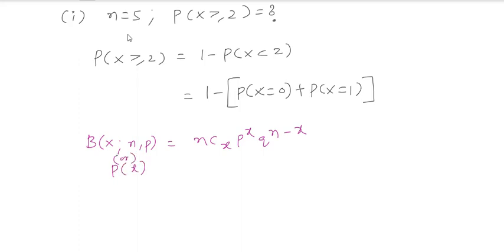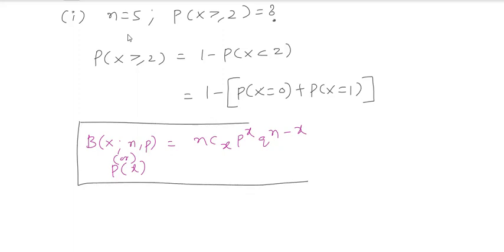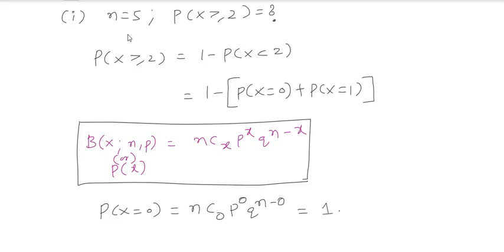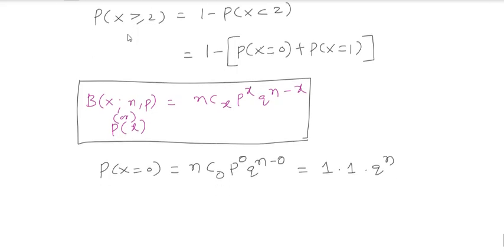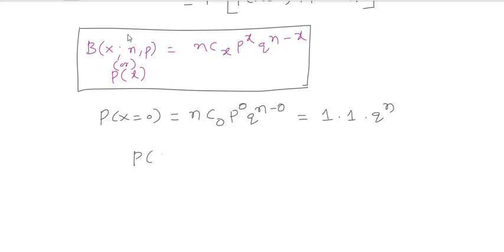Now, suppose this is the binomial distribution that you know, and I want to calculate the probability of x equal to 0. Substitute nC0 p power 0 q power n minus 0. nC0 is 1, p power 0 is 1, and q power n minus 0 is q power n. So the probability of x equal to 0 is nothing but q power n directly. No need to calculate. Am I right or not?